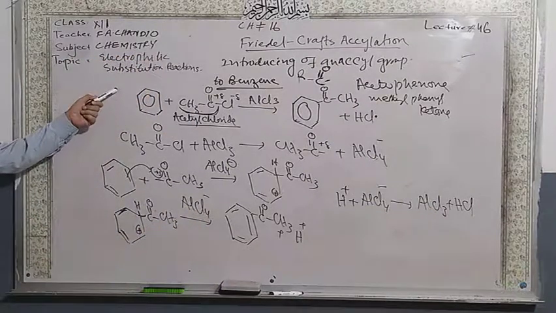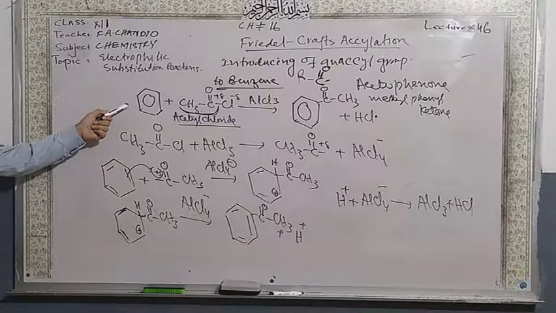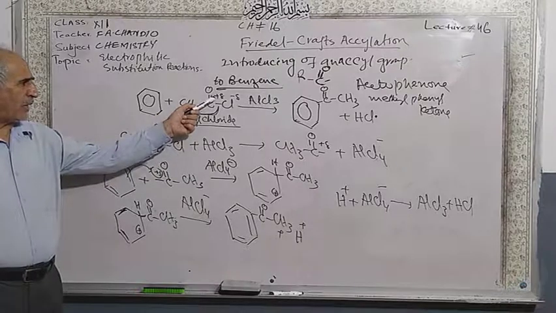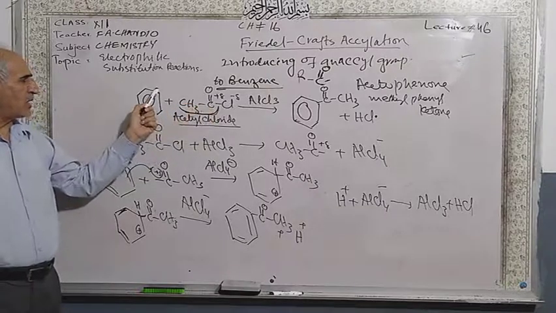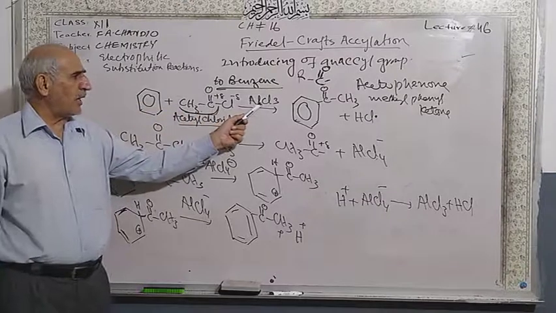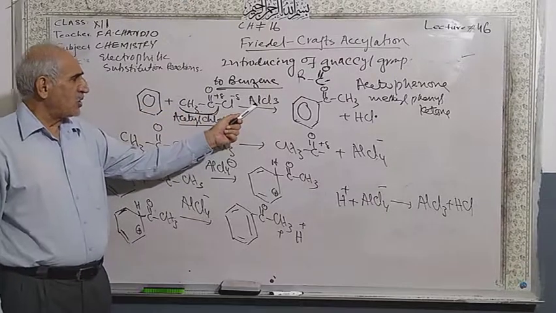This reaction is a one-step reaction. This is benzene, and this one is the acid chloride. This is the electrophile, and this is the nucleophile. Hydrogen is substituted in the presence of aluminum chloride as a catalyst.